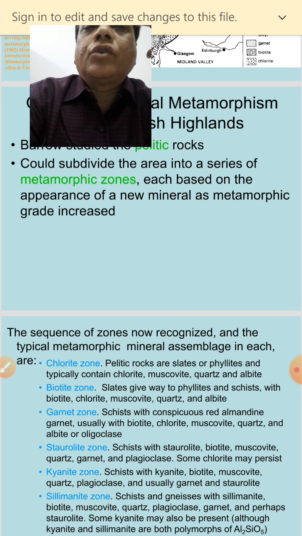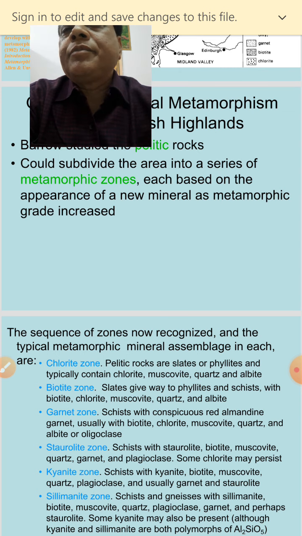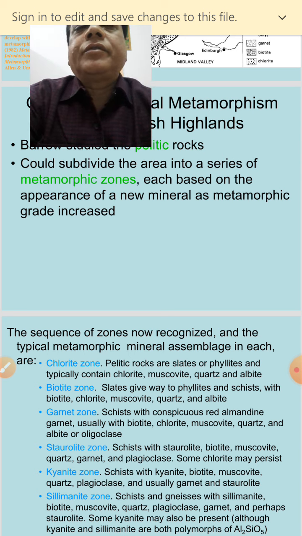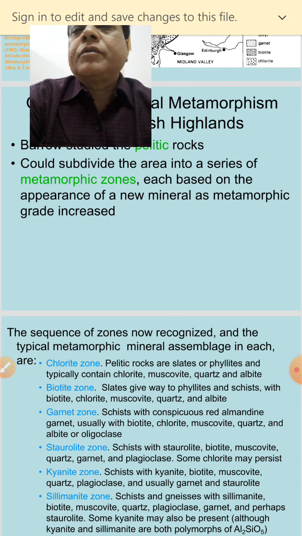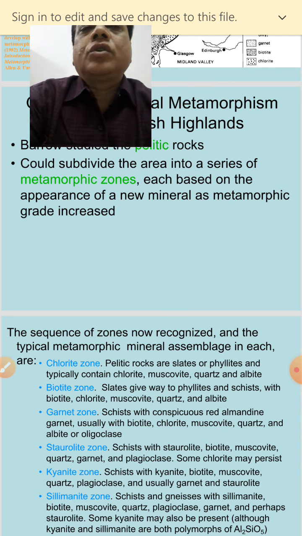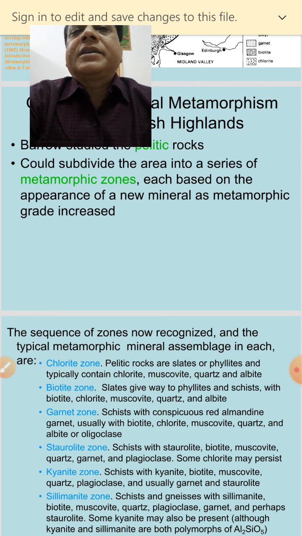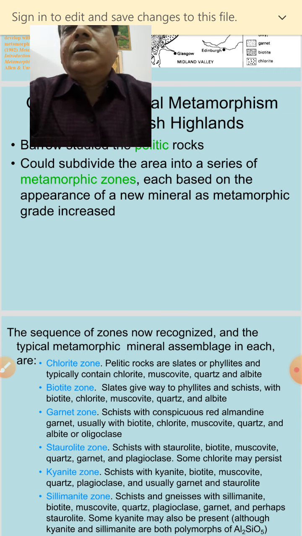So that will be called monophase or polyphase. PT conditions during a metamorphic event do not necessarily involve only one phase of heating and then cooling, or one phase of increasing then decreasing. Thus a metamorphic event may be monophase, with one thermal climax, or polyphase, with two or more climaxes. So in polymetamorphism there can be different climaxes of temperature. Polymetamorphism will involve at least two monophase metamorphic events.